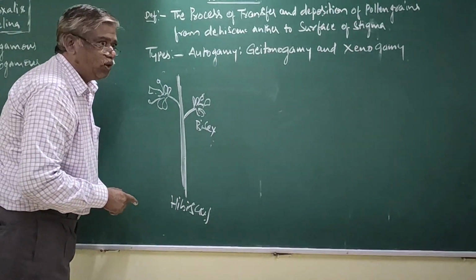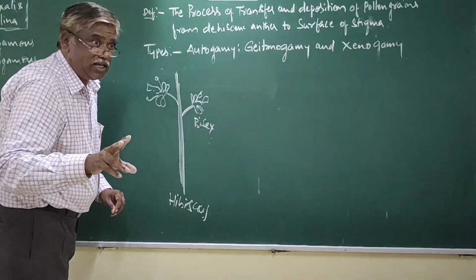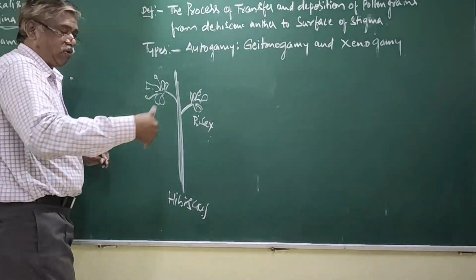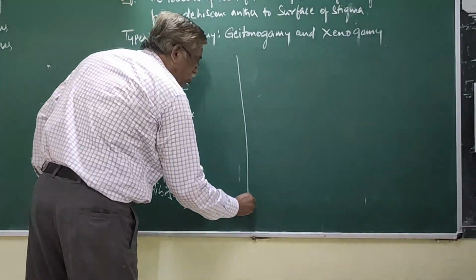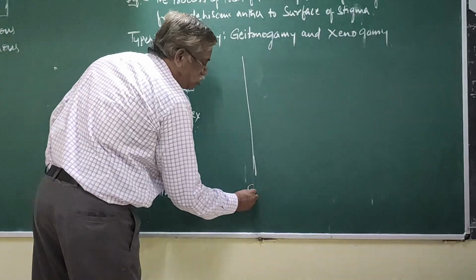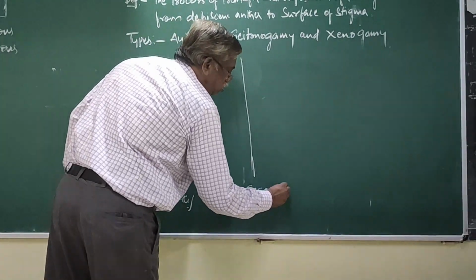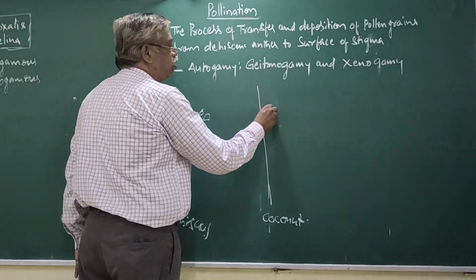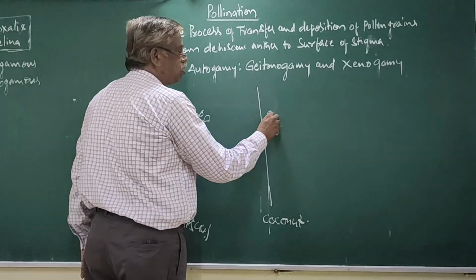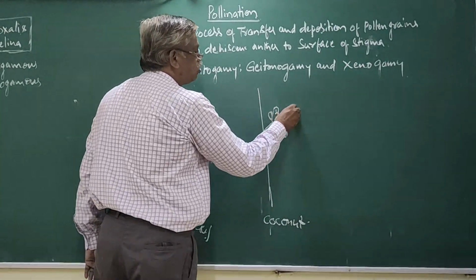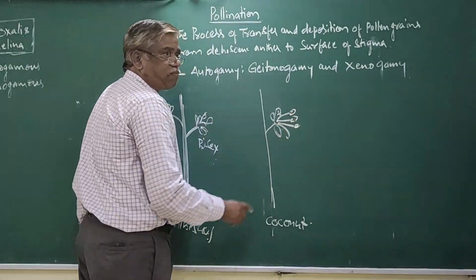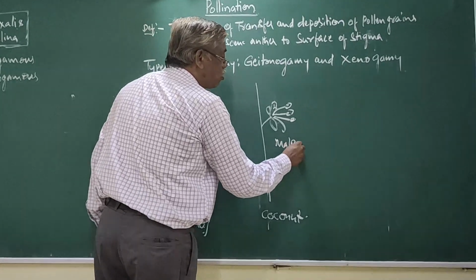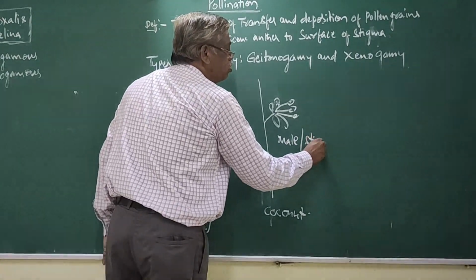Plant sexuality. Here we must discuss the sexuality of the flower and the sexuality of the total plant. For example, take the coconut plant. Now be careful. See the diagram. Now it is the sepal, it is the petals. Now this is the stamens. There is no pistil. Hence it is the male flower.